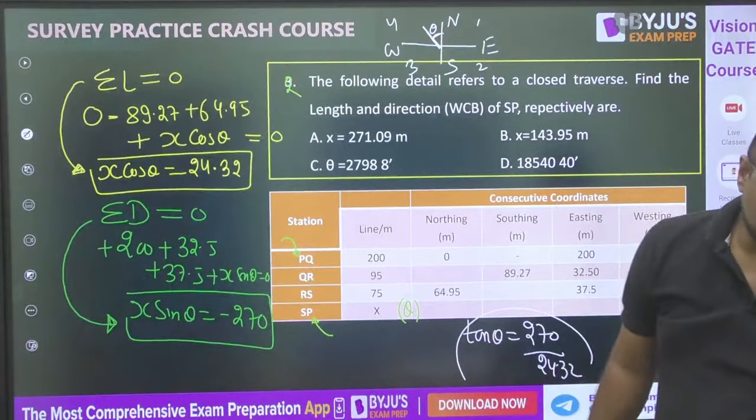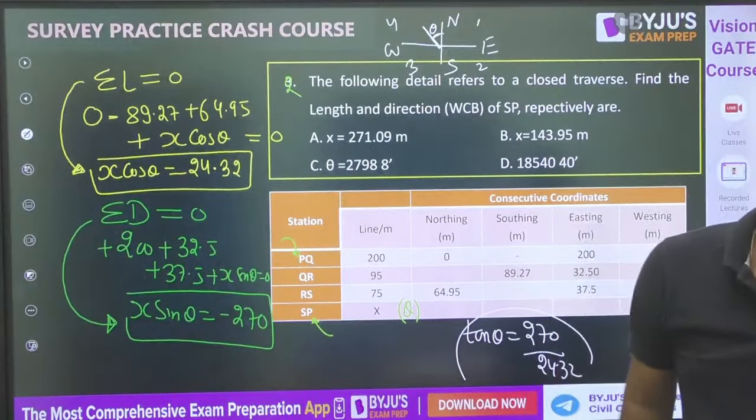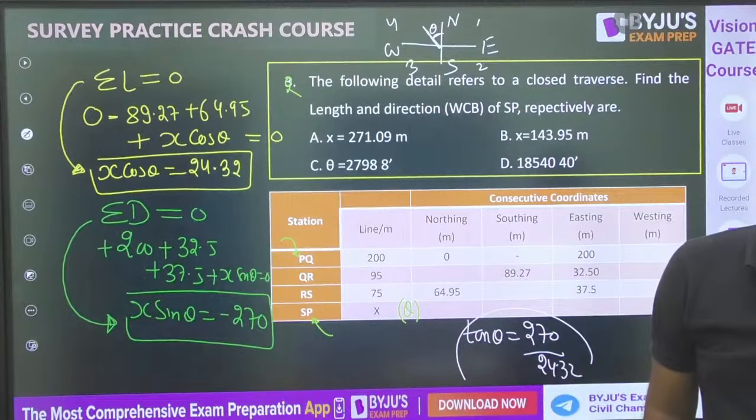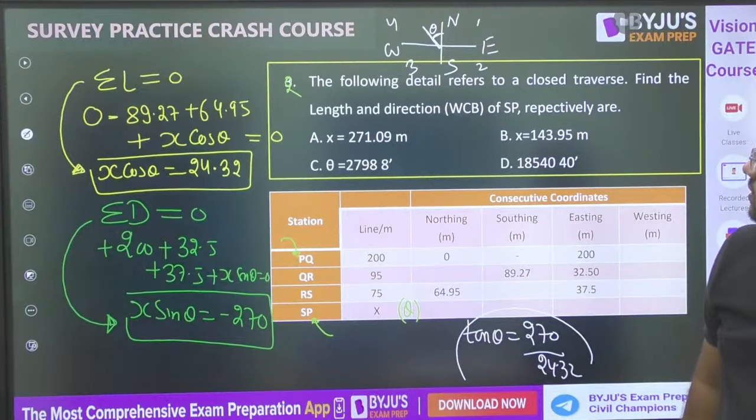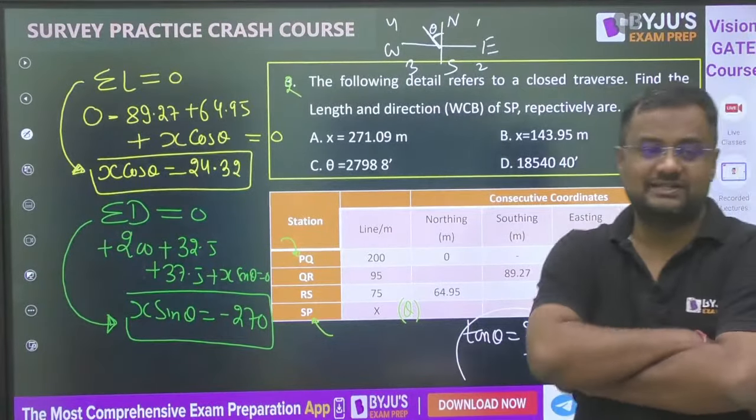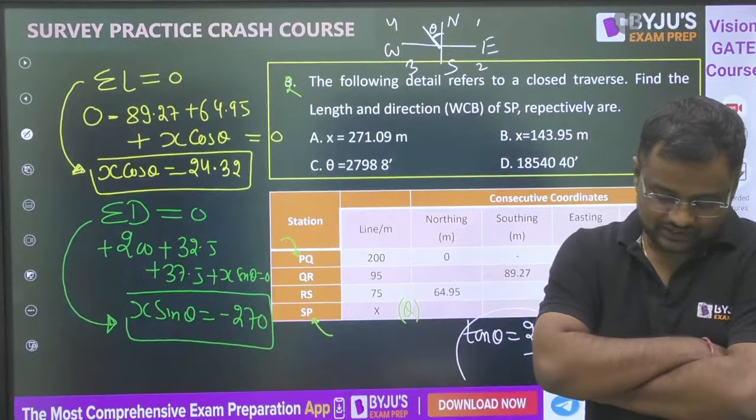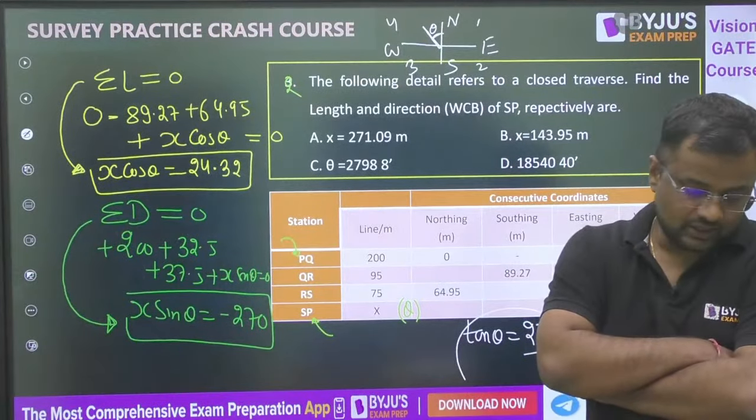From here you will be getting the theta value. How much are you getting? Can you please let me know in the comment section?